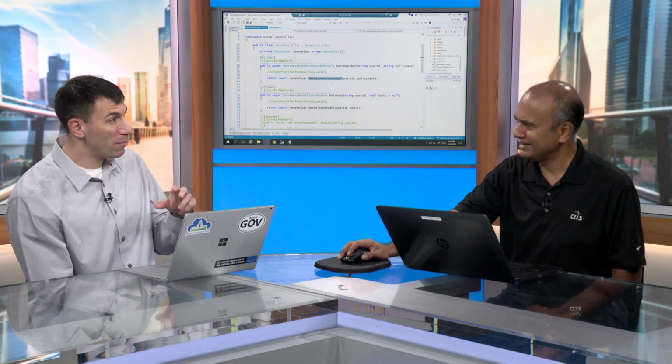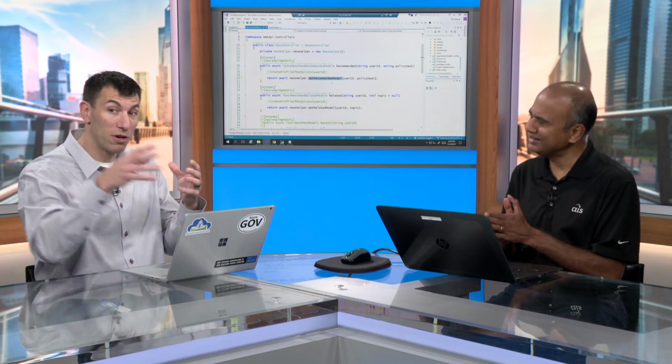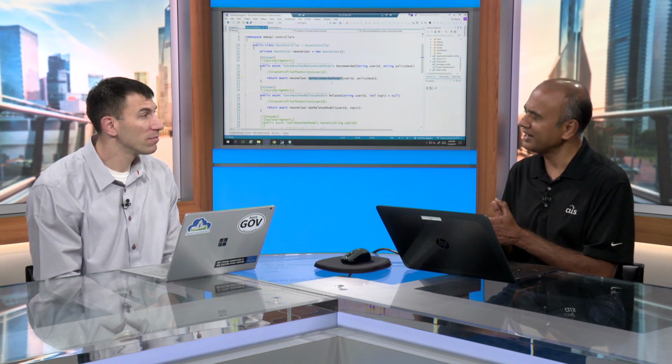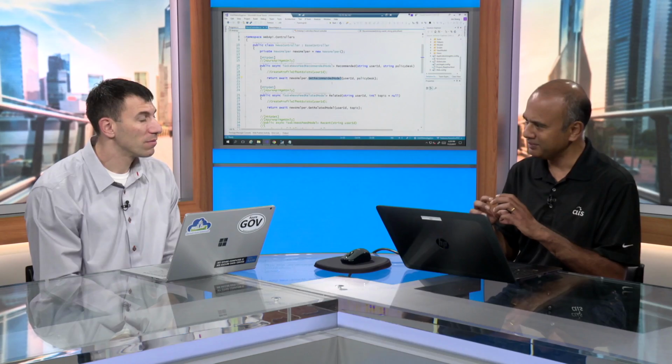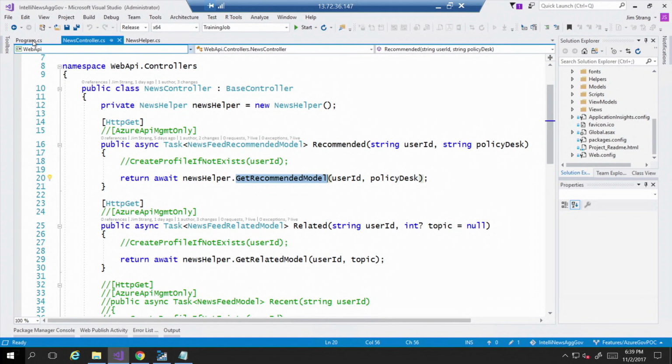When we saw API management, this is actually what's in front of the code that we're seeing right here. That is correct, and thank you for pointing that out. API management is essentially a facade. When you onboard your API in API management, you need to provide what backend API it would be calling, and that backend API is the app service web API, and the code that we are looking at is indeed the web API controllers for that. Great. This is just out of the box. This is out of the box, what we're used to seeing all the time.